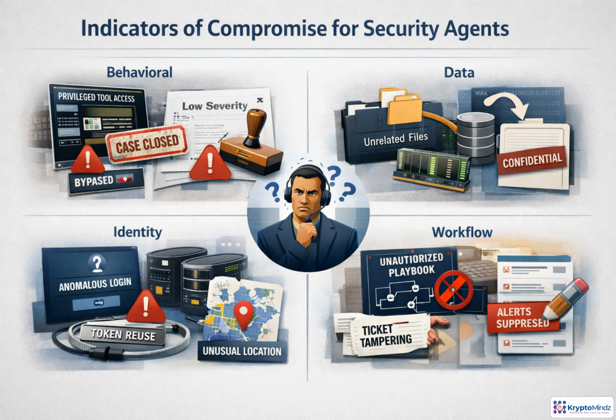Compromise often appears as behavior that feels slightly wrong, rather than a clear malware signature. Watch 4 areas together. Behavior changes include excessive privileged tool use, odd severity judgments, or policy bypass attempts. Data signals include unrelated case access, strange retrieval sources, or exposed sensitive content. Identity signals point to token reuse, failed authorization, or unusual infrastructure. Workflow signals include skipped approvals, unauthorized playbooks, ticket tampering, and suppressed alerts. The pattern matters more than any single event.